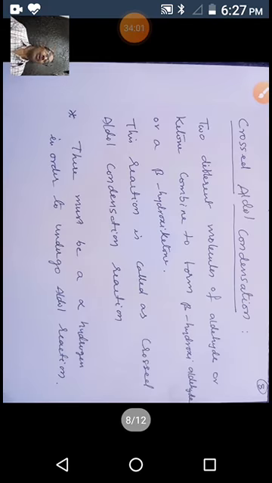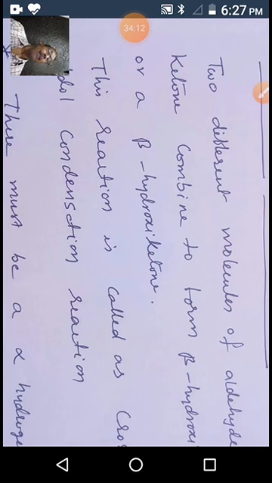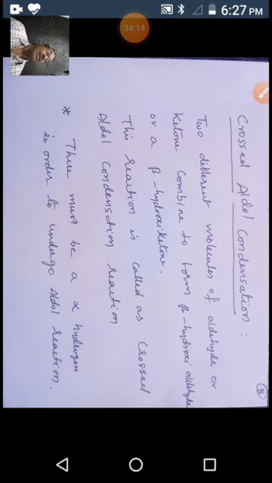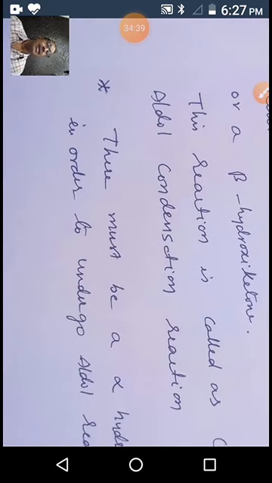Next, crossed aldol reaction. One more type of aldol reaction. In this case, 2 different molecules of aldehyde or ketone combine to form beta-hydroxy aldehyde or beta-hydroxy ketone. This reaction is called crossed aldol condensation reaction. In the previous case, we got 4 products. 1 and 2 are normal reactions. 3 and 4 are products of crossed aldol reaction. So what is crossed aldol reaction? What is the mechanism? We will discuss it in detail in this part.